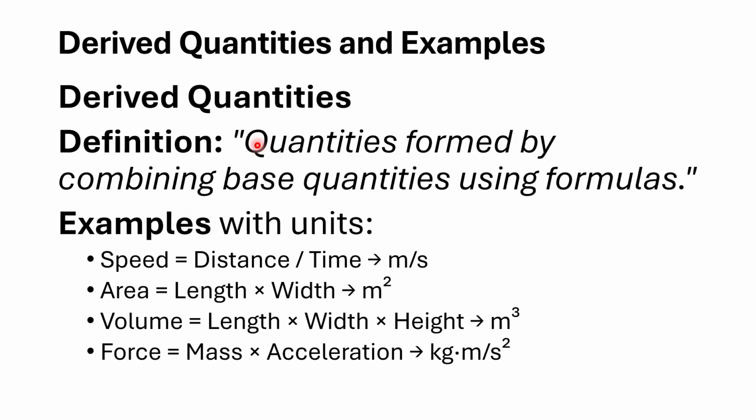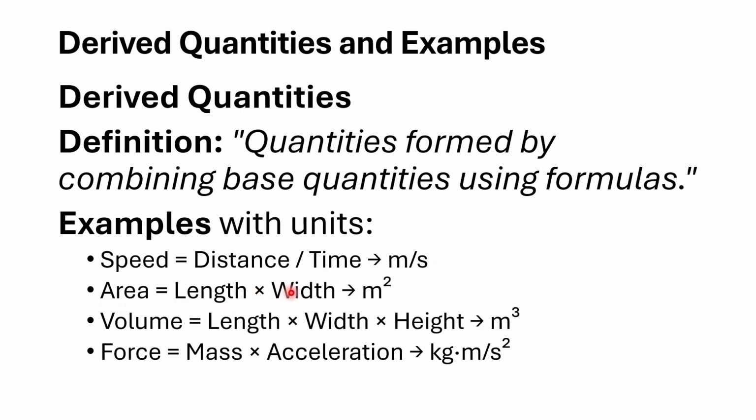Derived quantities and examples. As I told you, derived quantities are those formed by the combination of different fundamental quantities using formulas. Here we have examples with units. Speed is the distance covered per unit time. The distance is the length, which has the unit meter, divided by time, s.